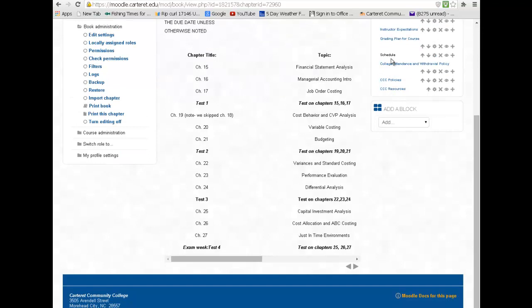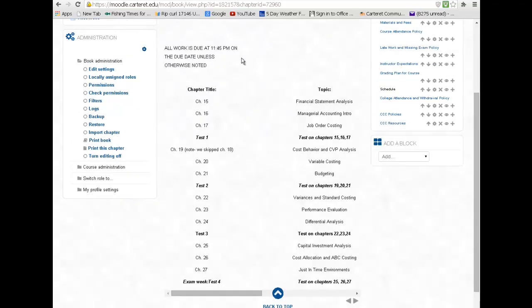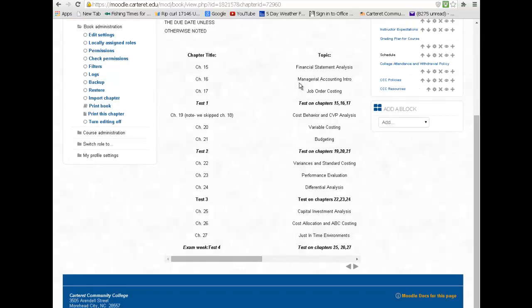If you click on schedule over here, it'll take you to the schedule. You can see here work is due at 11:45 p.m. on the due date.